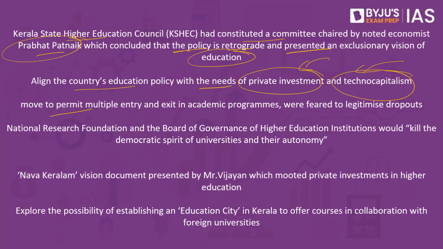The move also permitted multiple entry and exit in the academic programs, which was feared to legitimize dropouts. What do we understand by this? Let's say you are pursuing a particular degree, a BA degree or a BCom degree or any other degree. According to the new National Education Policy, for a prescribed number of years, this person would be able to exit from the degree and also come back to the same degree after a number of years as well. The Kerala government felt that since this provision is given, it will ultimately increase the number of dropouts over a period of time.